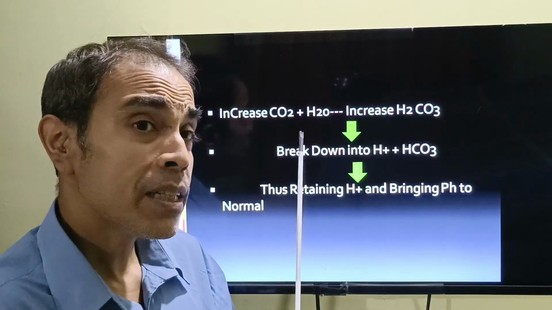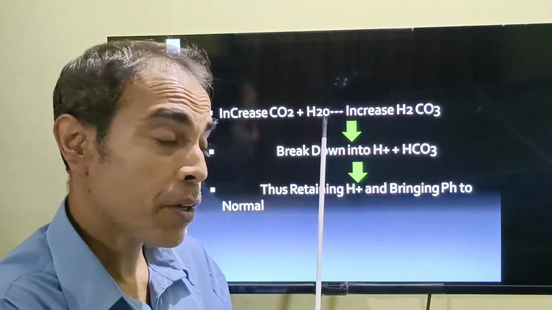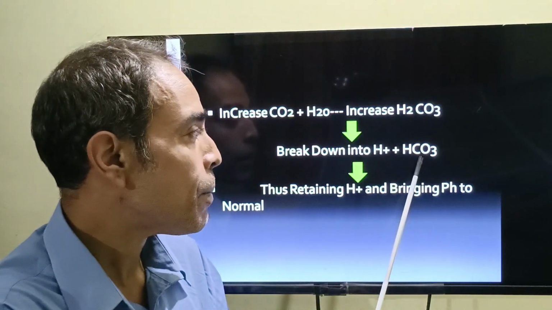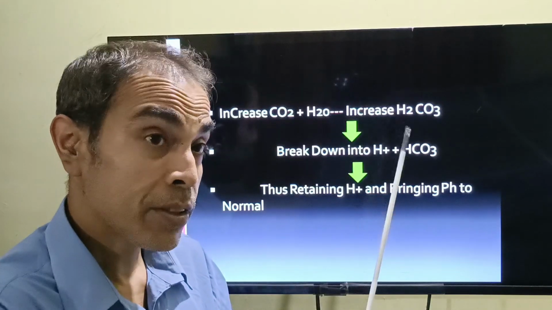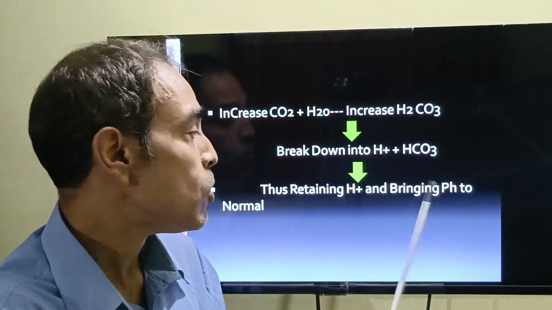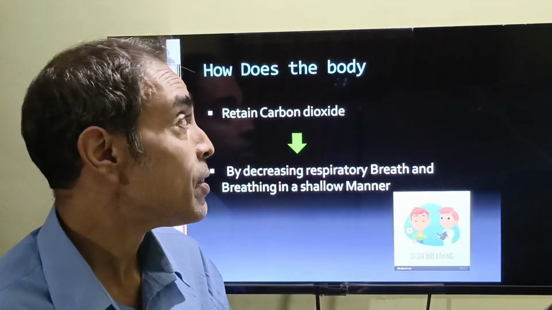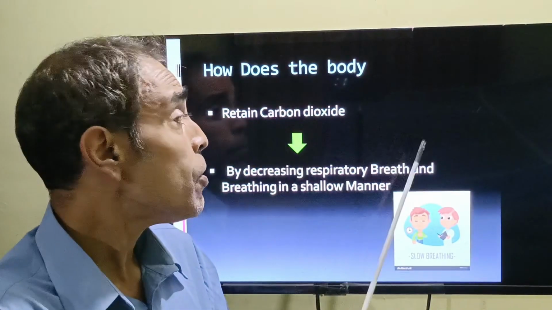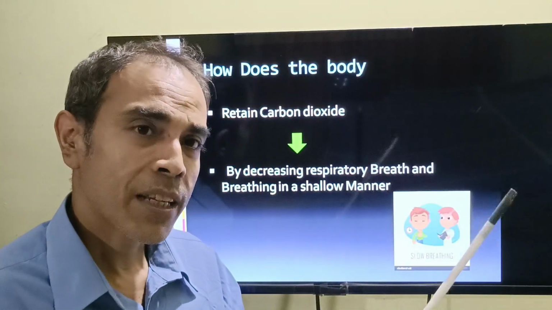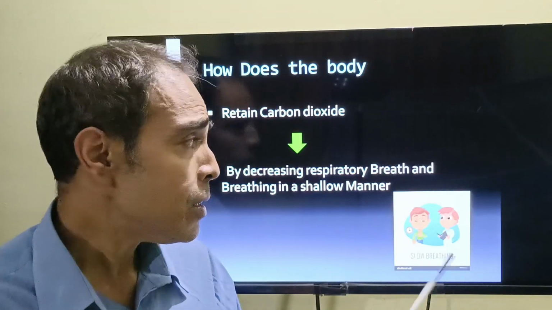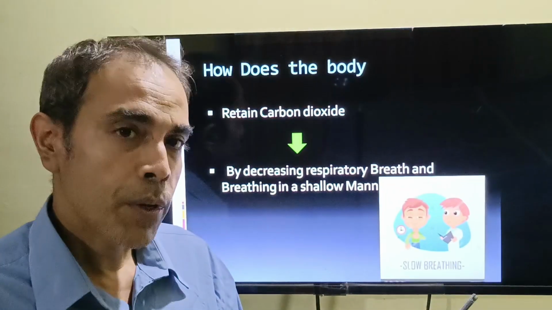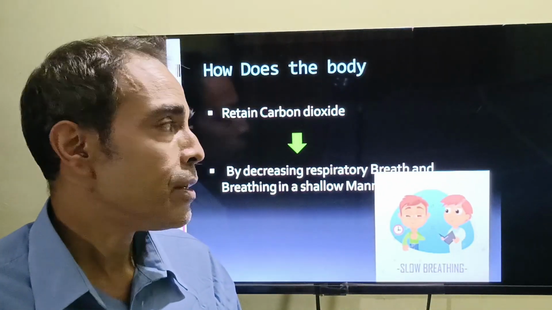When carbon dioxide increases, it binds again to water, and this forms carbonic acid again. This then dissociates into hydrogen and bicarbonate. So more carbon dioxide is retained when hydrogen decreases, and this in turn forms a lot of carbonic acid. And with more hydrogen, it brings the pH to normal. So how does the body retain carbon dioxide? When we want to increase carbon dioxide excretion, we have to breathe faster. When we want to decrease it, we breathe very slowly, in a very shallow manner. Like this, we can reduce the amount of carbon dioxide excreted from the body.